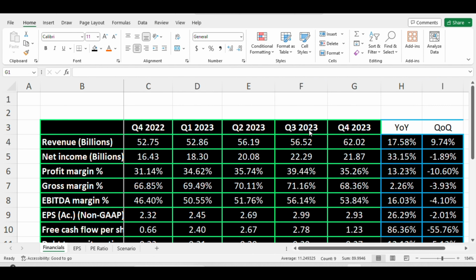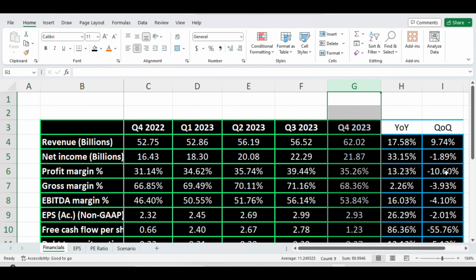Starting with the revenue, you see that the revenue keeps going up each quarter, with a year over year 17% increase in the revenue. The quarter over quarter is 9.7%. So revenue is going good. Now, net income. Year over year it is 33% up, but quarter over quarter is going down. This means that in the last quarter versus the quarter before it, we had some decline, 22.29 versus 21.87.